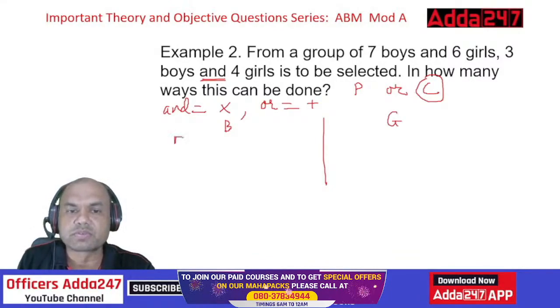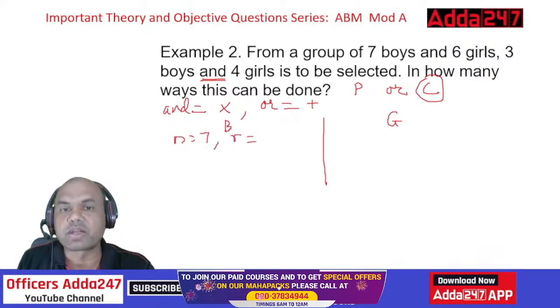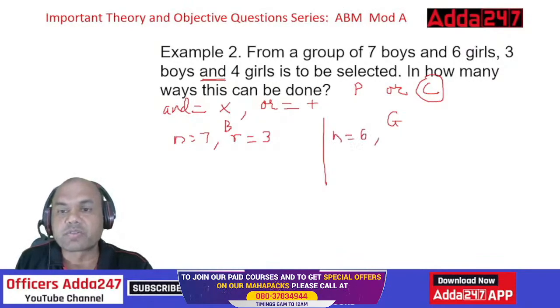N equals 7. What is R required? What is the required number of boys? 3 boys are to be selected. Similarly for girls. How many girls are there? 6. N equals 6, right? How many girls are required? 4. So R equals 4.